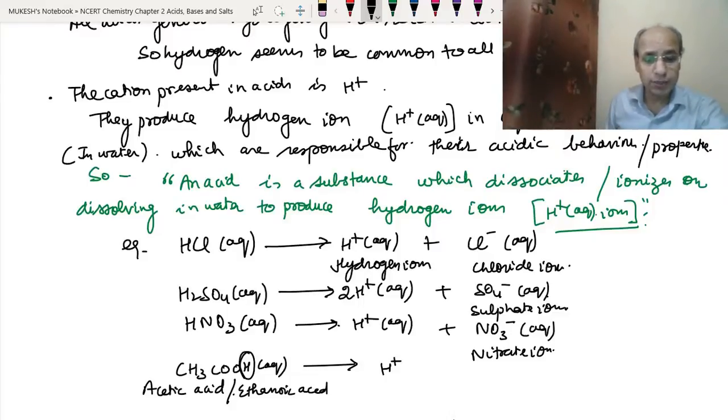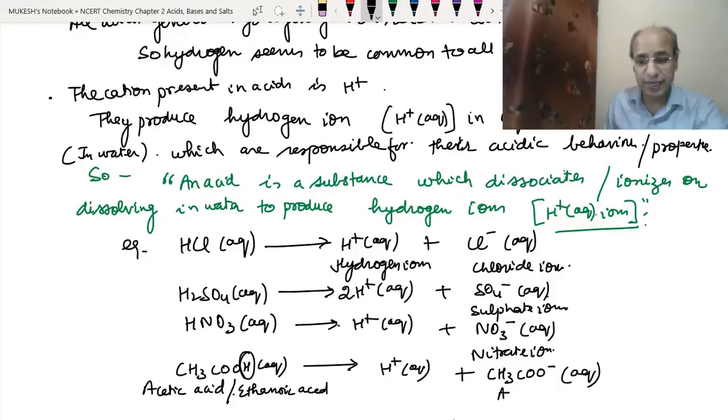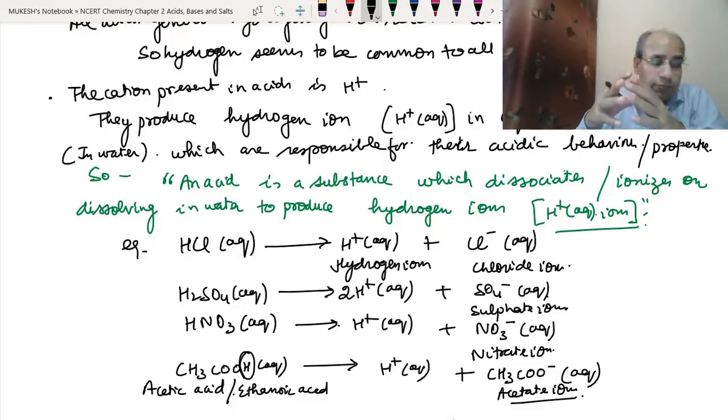So it will produce the hydrogen ions aq, which is written last. Only in organic acids the hydrogen is written last as an ion. And it will produce the acetate ion CH3COO minus. This is the positive ion, and this is the negative ion, the acetate ion. So this is how we can give different examples.